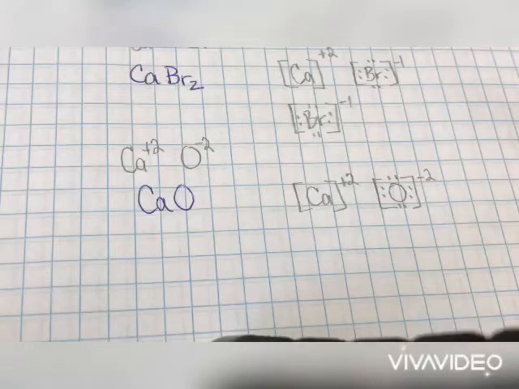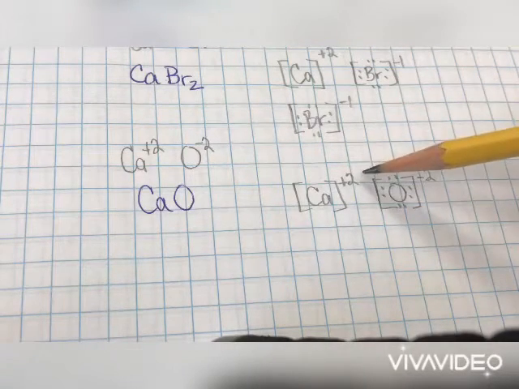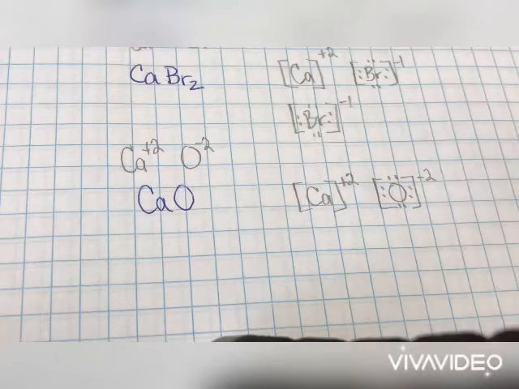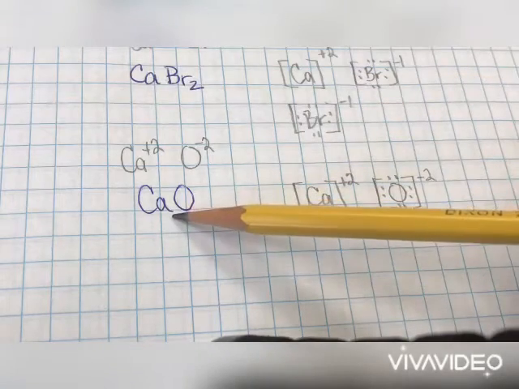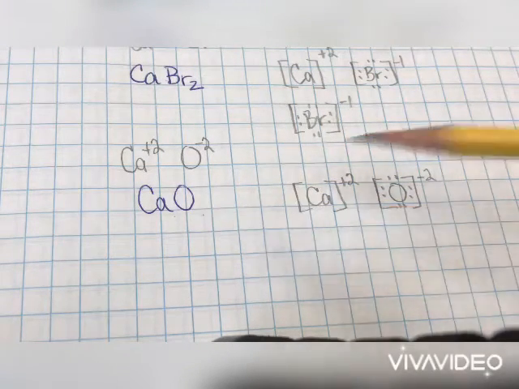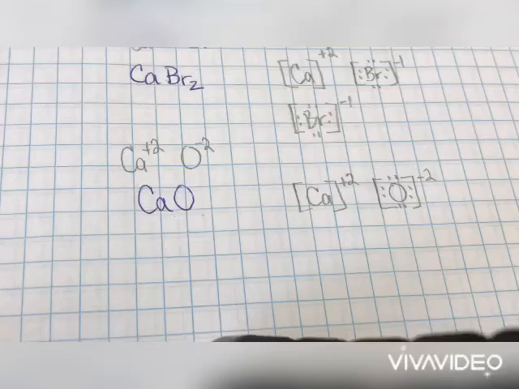And now when I look at my charges to check, I have a +2, a -2. Those together give us our 0. I don't draw any more. And notice in our formula, I have 1 calcium, 1 oxygen. We are finished with the reduced one.